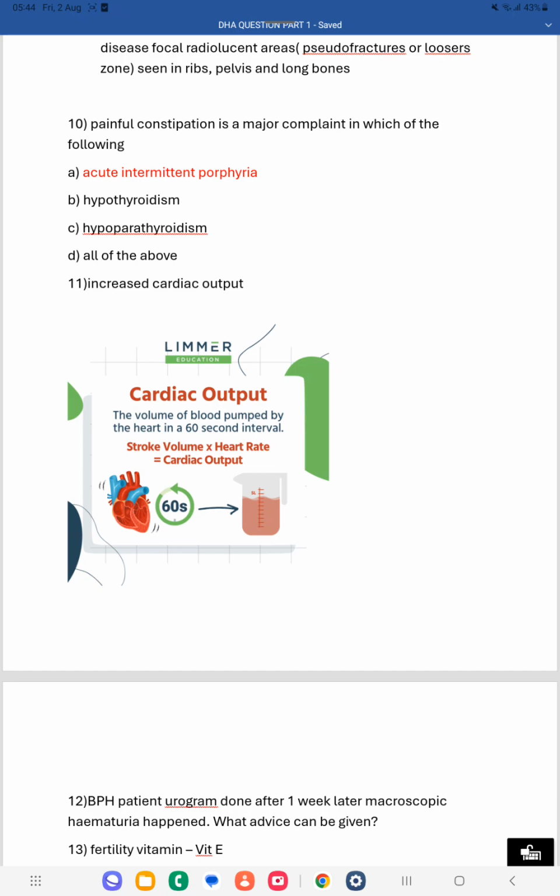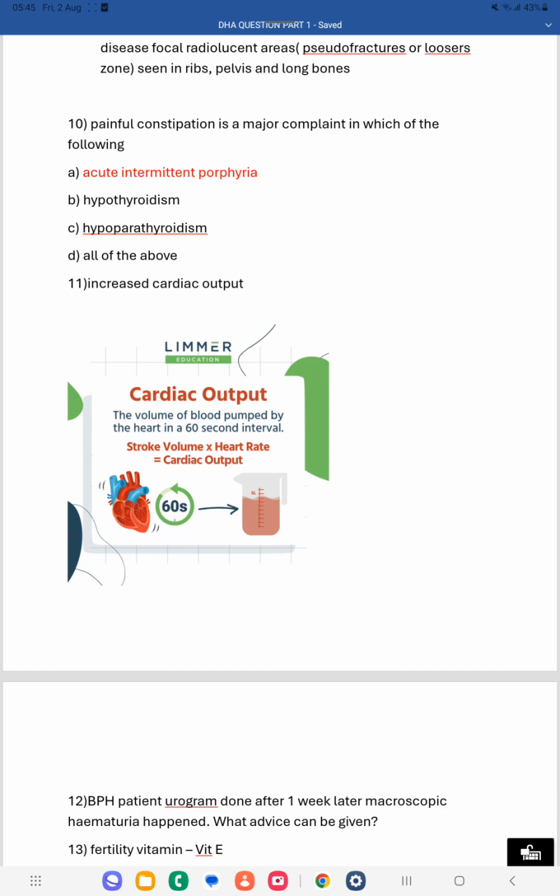If you know the cardiac output, we can assess the blood circulation in the body. The blood flows around the body, and we can assess it by the cardiac output. So in which conditions can we see increased cardiac output? When the cardiac output increases, there will be increased blood flow, and through that, increased blood circulation to the organs.